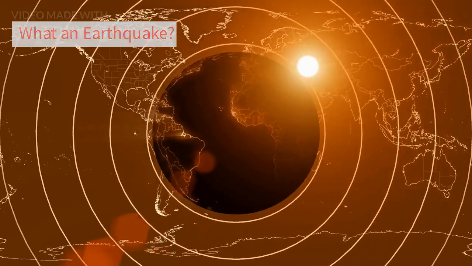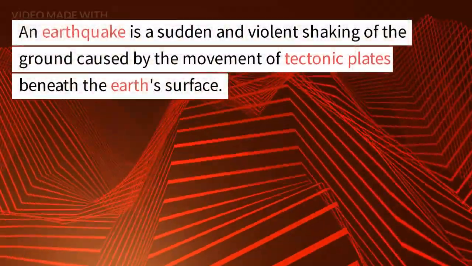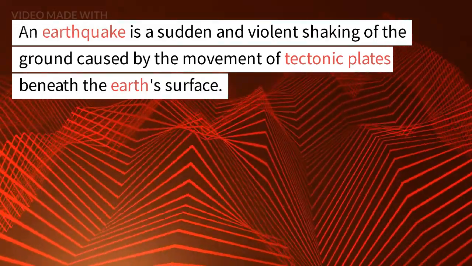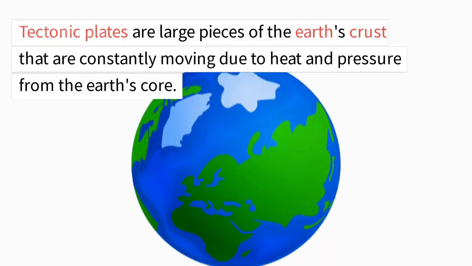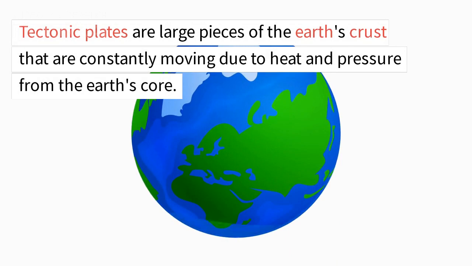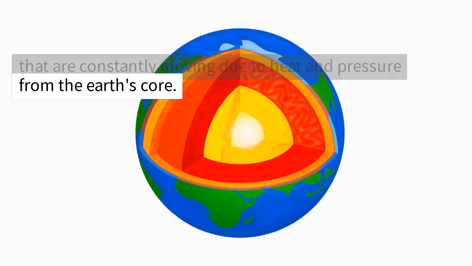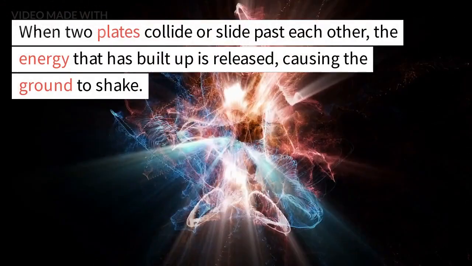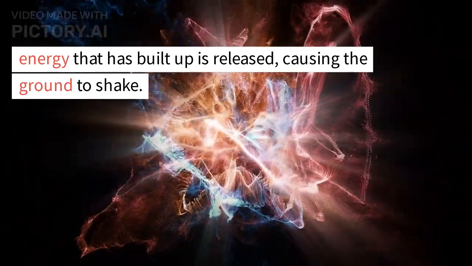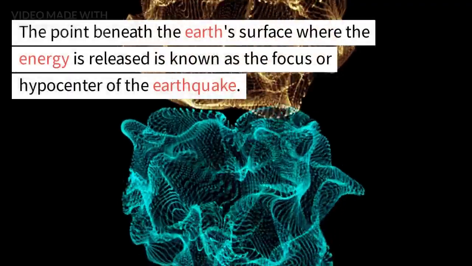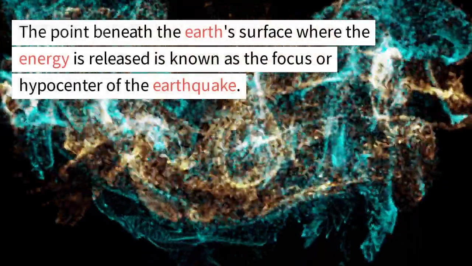events. What is an earthquake? An earthquake is a sudden and violent shaking of the ground caused by the movement of tectonic plates beneath the Earth's surface. Tectonic plates are large pieces of the Earth's crust that are constantly moving due to heat and pressure from the Earth's core. When two plates collide or slide past each other, the energy that has built up is released, causing the ground to shake. The point beneath the Earth's surface where the energy is released is known as the focus or hypocenter of the earthquake.